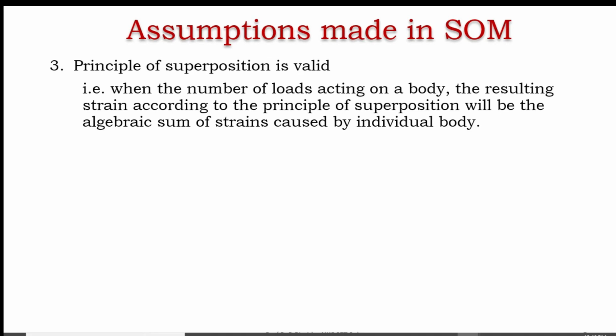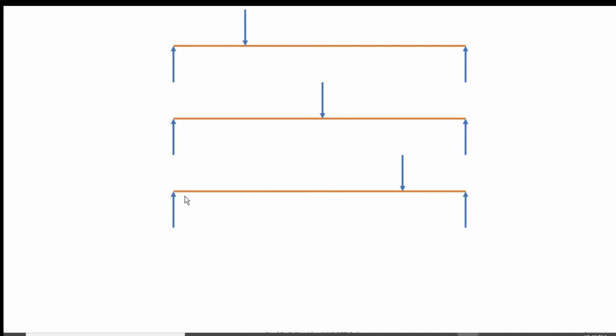Now here we will see. Suppose this is the body, a simply supported beam we can say, with supports at both ends. Here is one point load, and due to that, whatever deformation occurs in this body is the first one. Again, in a second simply supported beam, the point load at another point gives another deflection, and this is the third beam on which a load is acting.